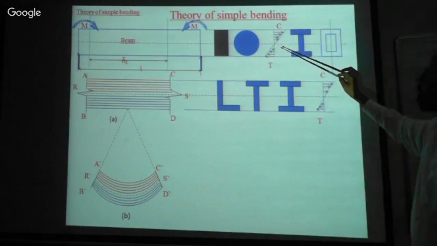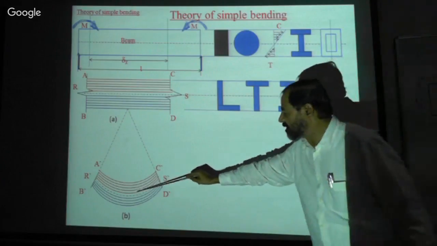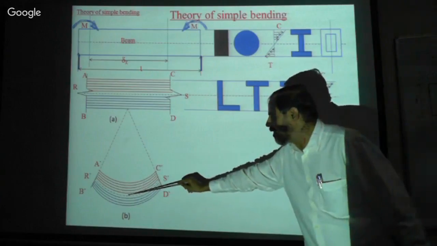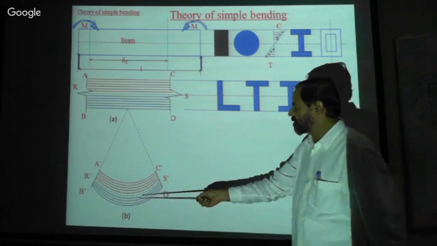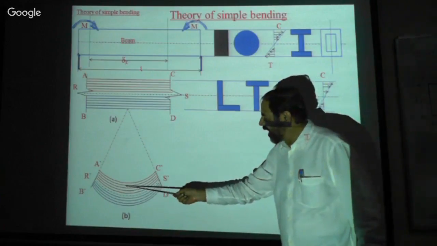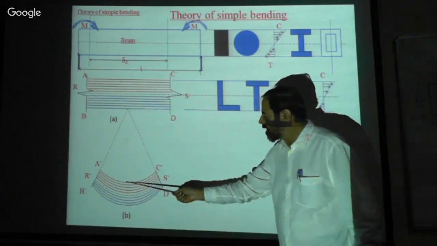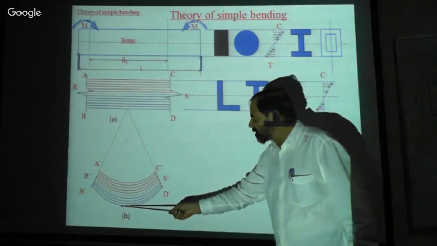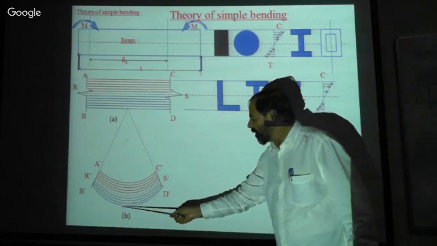According to the stress calculation in this theory, the stresses induced are the maximum compressive stress at the topmost fiber and the maximum tensile stress in the bottommost fiber.